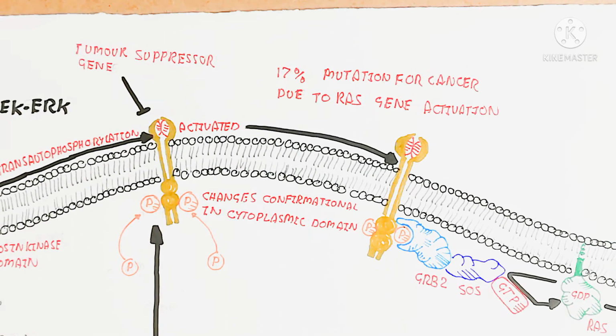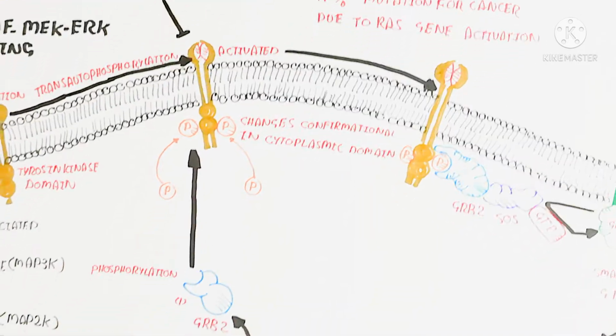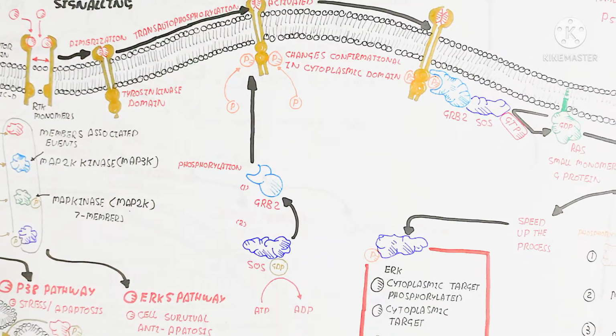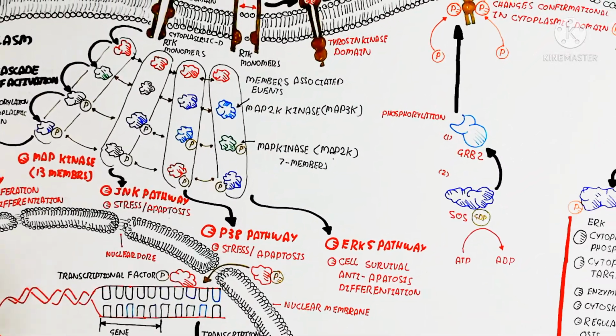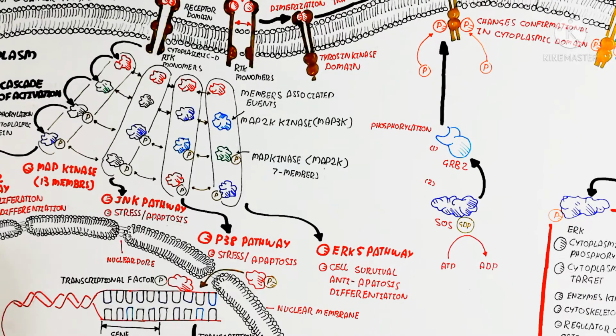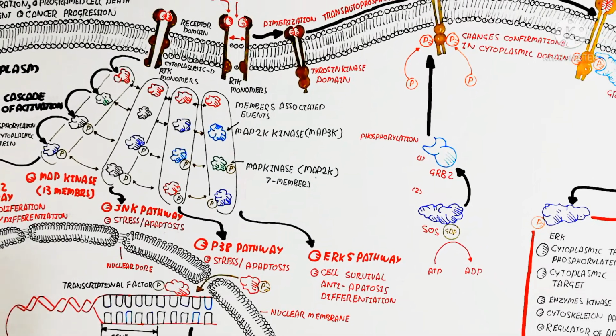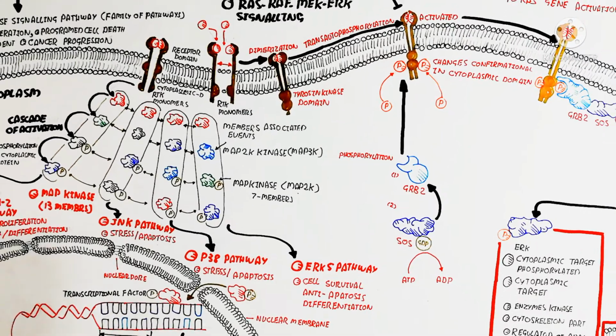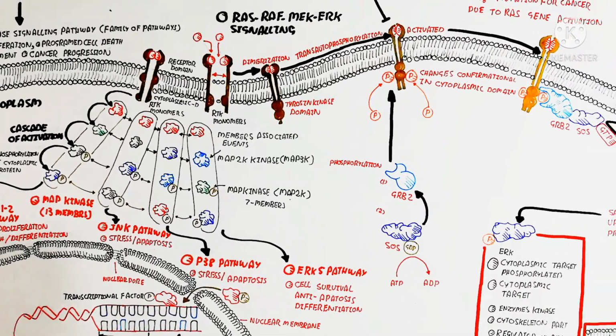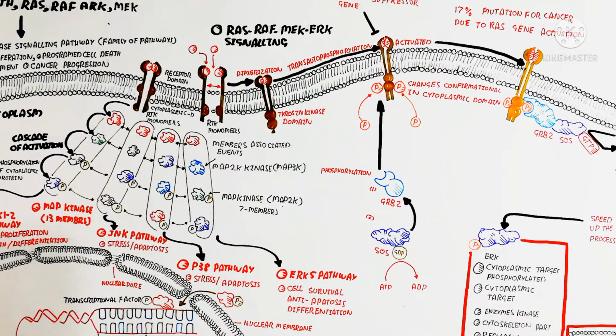That signal is important for cell growth, but the important thing is that when the DNA is damaged, there is no need for cell proliferation. So if the cell proliferates due to the ERK pathway, that means it will lead to cancer. So thanks for watching. That was the overview of the pathway.